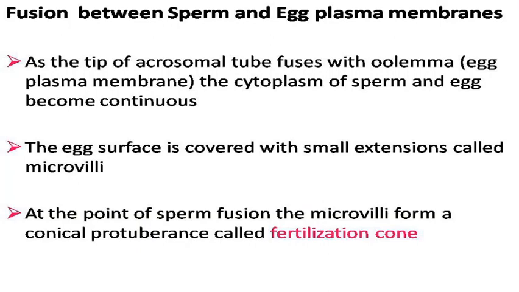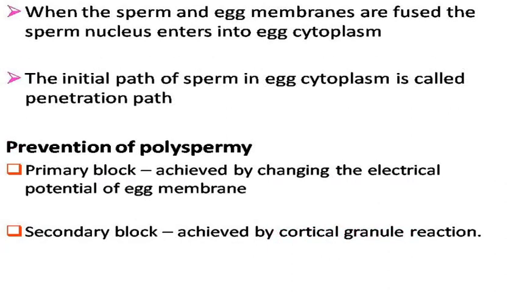The egg surface contains numerous extensions called microvilli. At the point of sperm fusion, these microvilli form a conical protuberance called the fertilization cone. When the sperm and egg membranes are fused, the sperm nucleus enters the egg cytoplasm. The initial path of the sperm in the egg cytoplasm is called the penetration path.